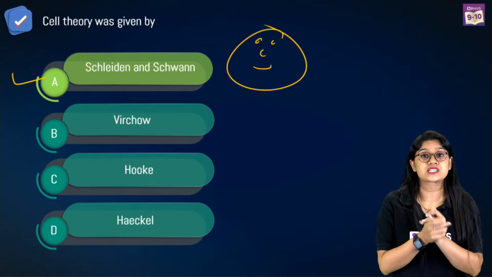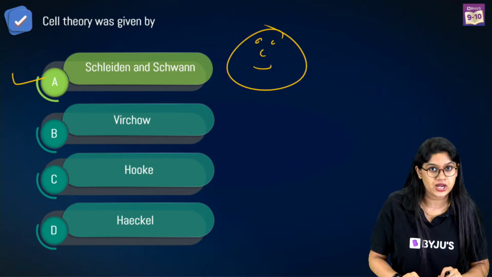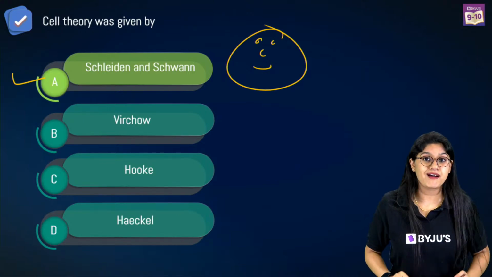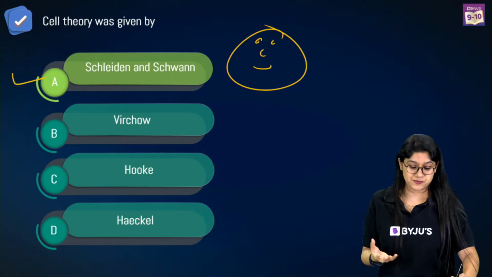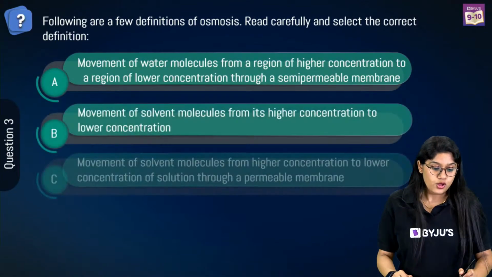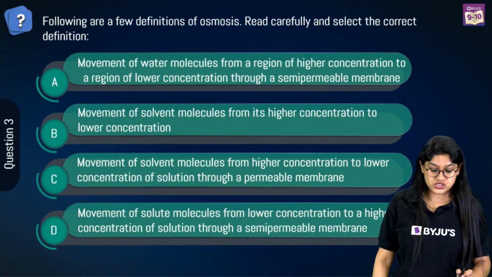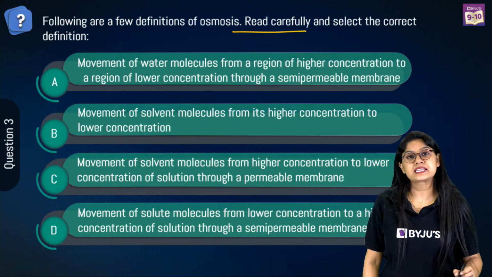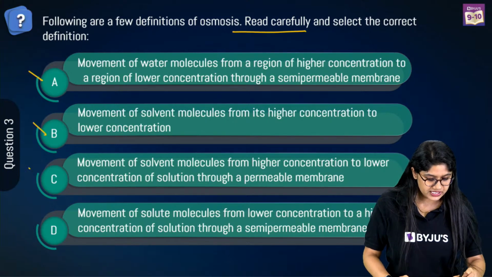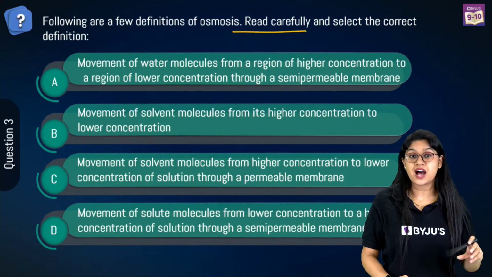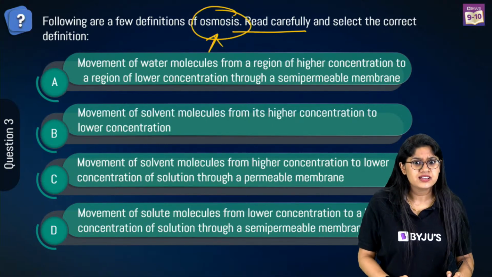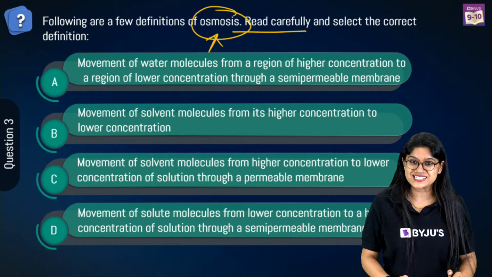So the chapter that we're discussing today is the Fundamental Unit of Life chapter, right? We have discussed three topics, and now we are discussing the NCERT question and the exemplar. Okay, everyone, now let's move to the third question. Following are a few definitions of osmosis. Read them carefully and select the correct definition of it. Such an easy question, right? We have these definitions, and we have to pick the correct statement which tells us the correct definition of osmosis.